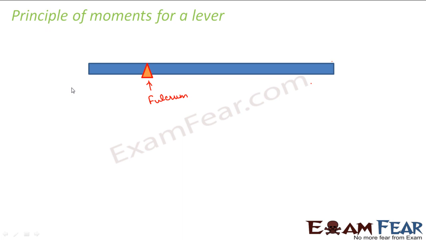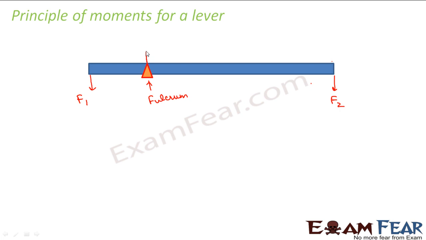Now let us suppose that a force F1 acts at this end, and there is another force F2 which acts on this end, right? Let us suppose, when two children sit on both ends, this is the force applied on this end and this is the force applied on this end.